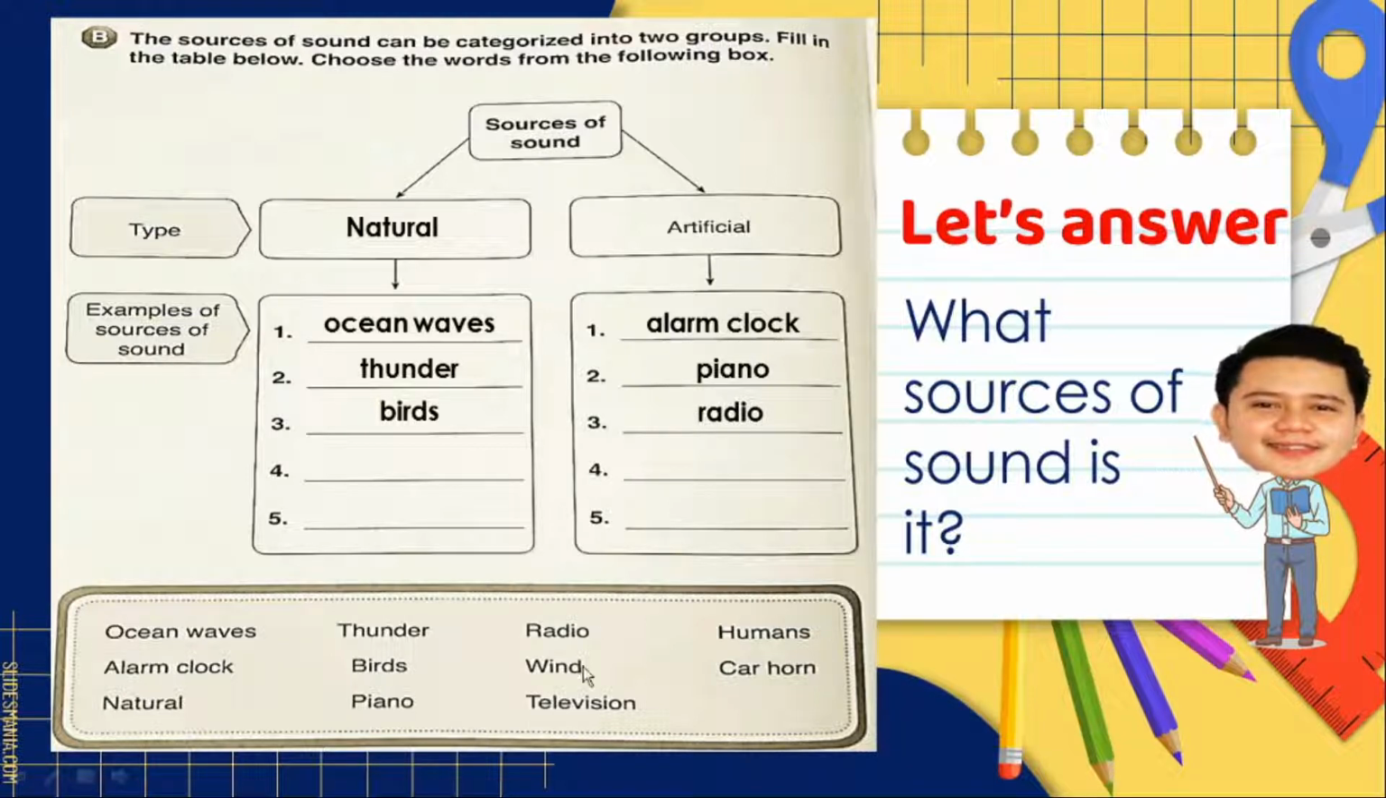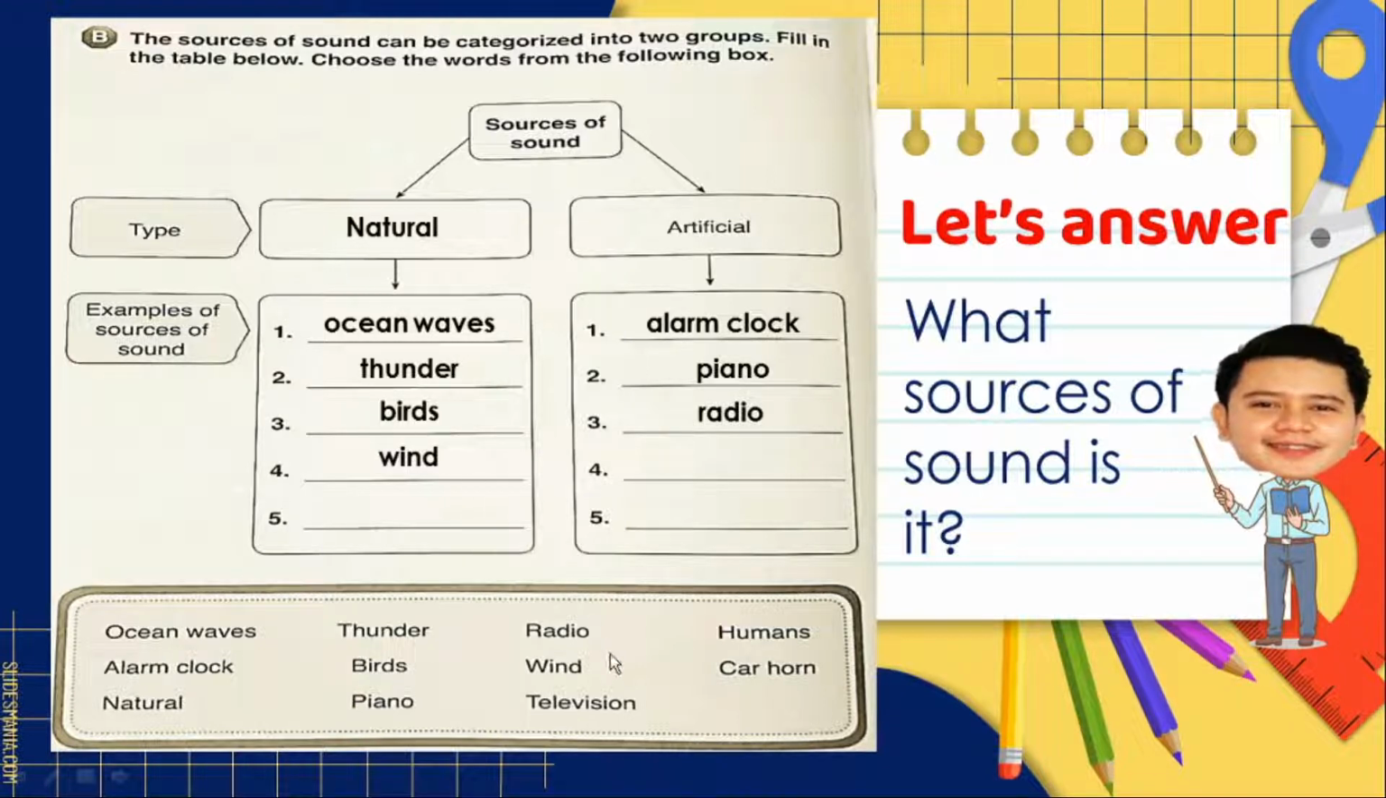Very good. Next, what sources of sound is it? It is a wind. Very good. It is a wind. So a wind, is it natural or an artificial sound? What is the correct answer? That is a natural sound.